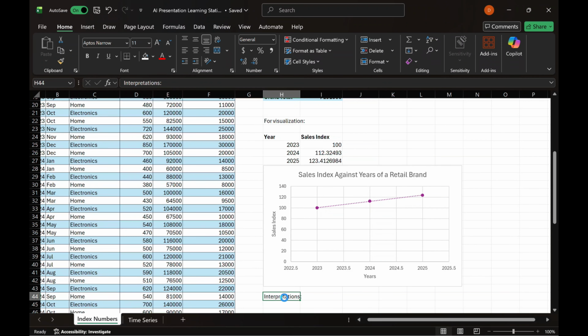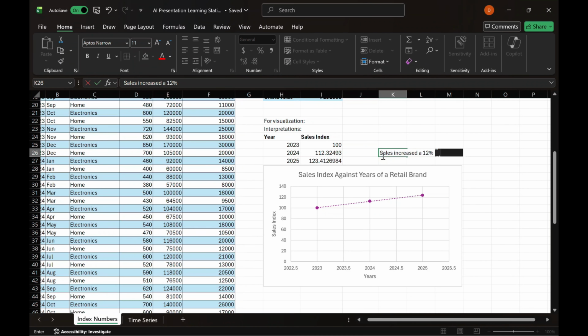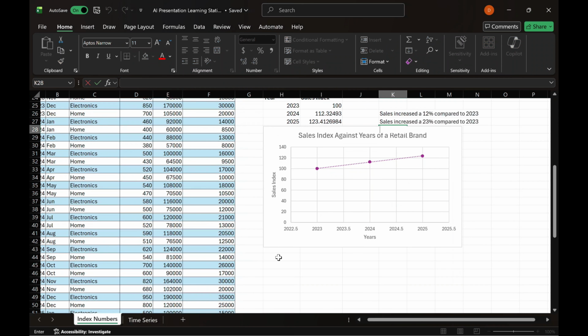Now for the interpretations. We can say in marketing terms that in 2024, the sales increased a 12% compared to 2023, and in 2025, the sales increased a 23% compared to 2023. In marketing terms, the company achieved a 23% growth in 2 years, suggesting a strong brand positioning.